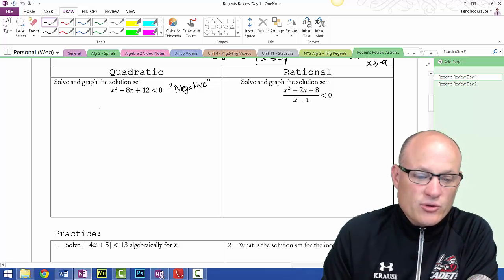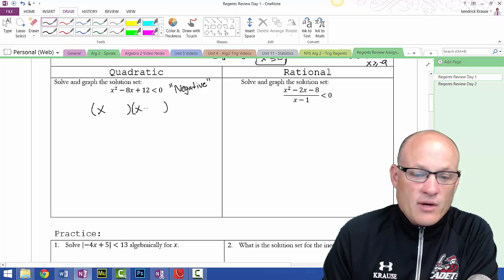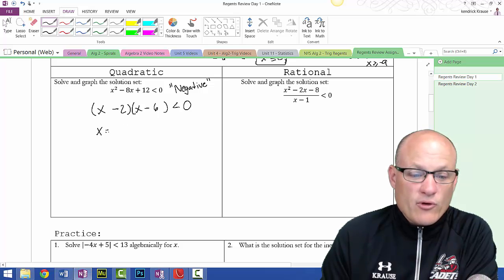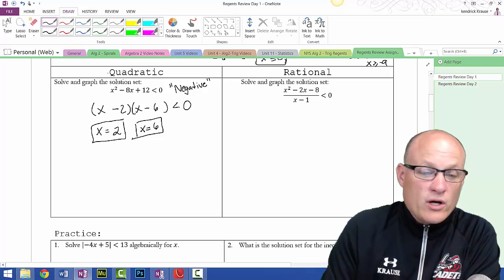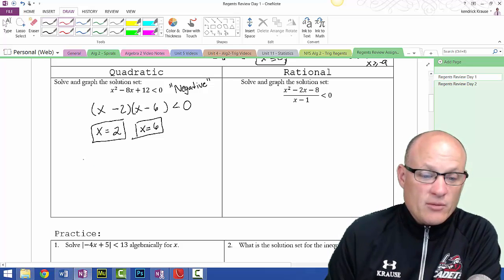So the first thing I'm going to do is factor this. x, this is -6 and -2. They multiply to +12 and add up to -8. So my two critical numbers are x equals 2 and x equals 6. These are my two critical numbers. They're going to tell me where to start looking on my number line.